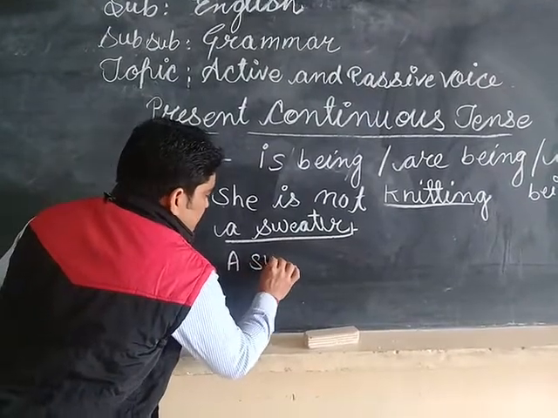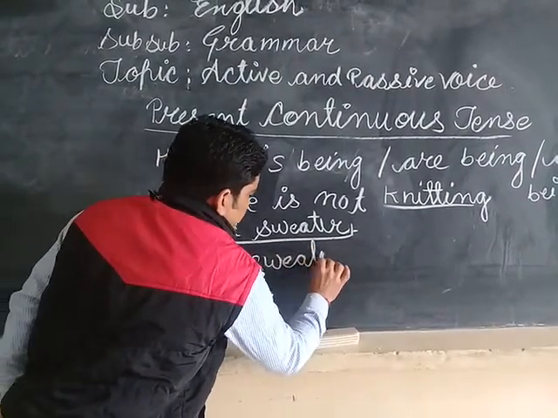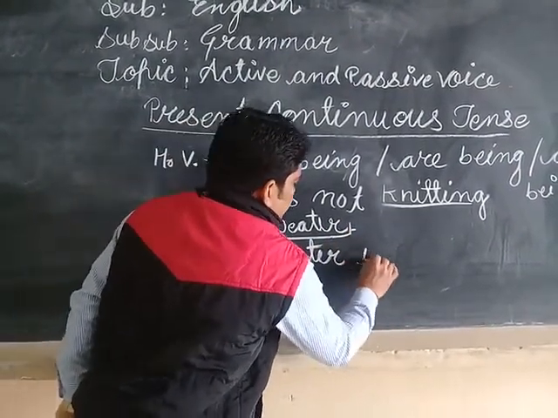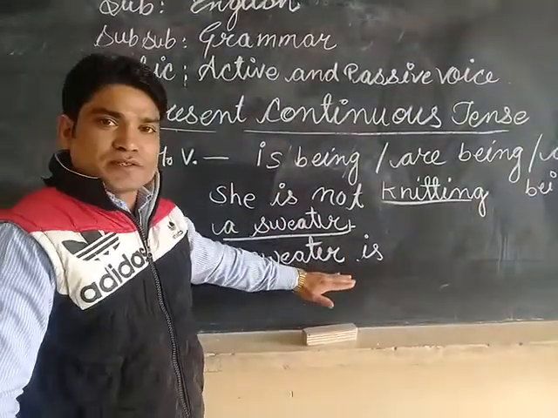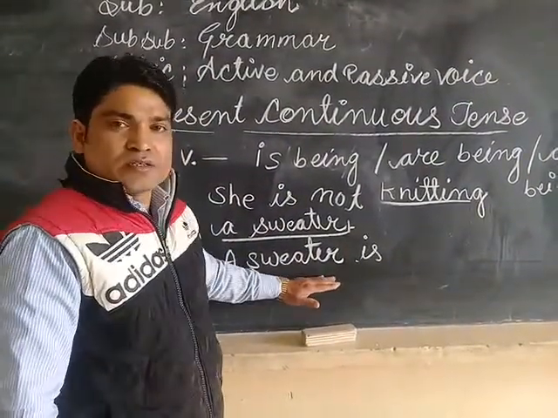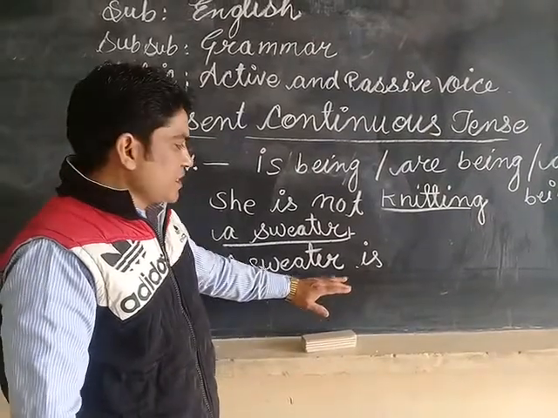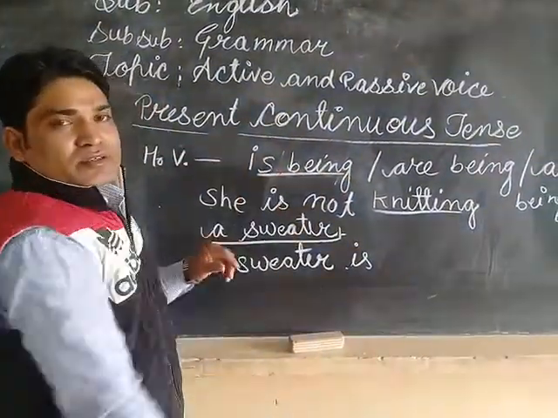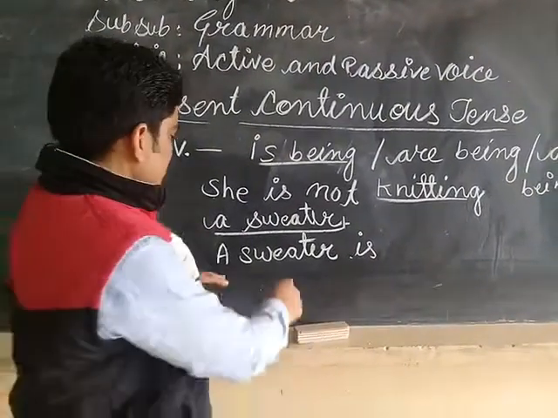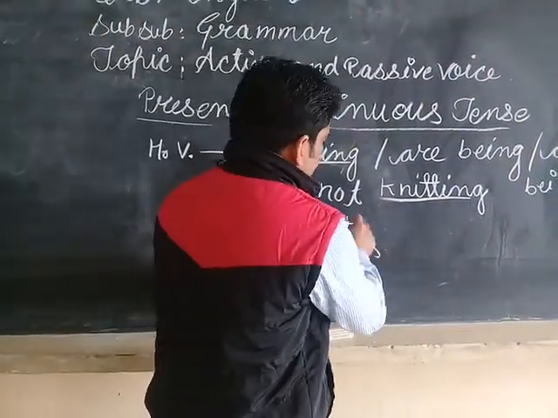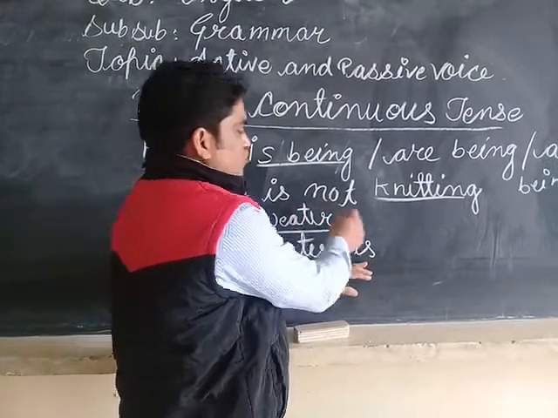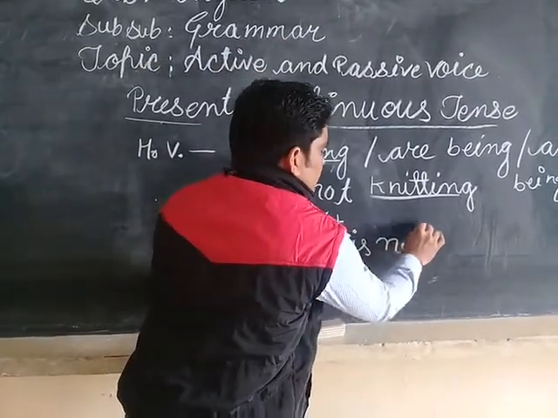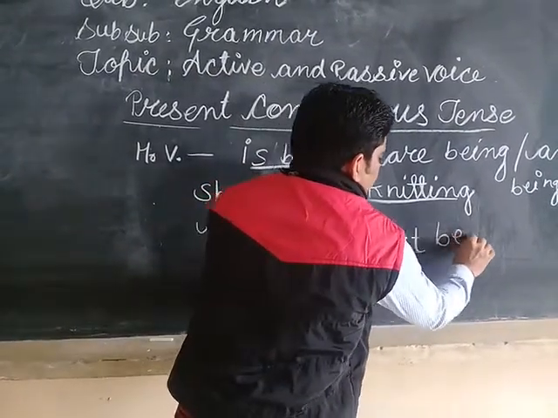A sweater is our singular subject. That's why we will use the singular helping verb is being. This is a negative sentence also, so we should use not being.